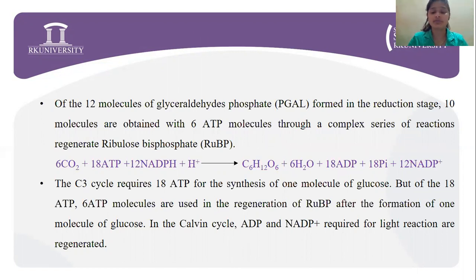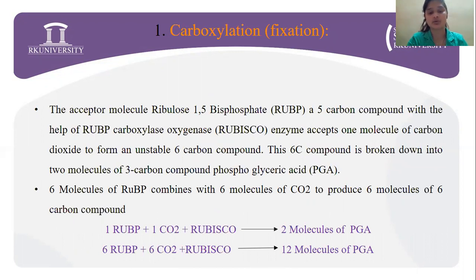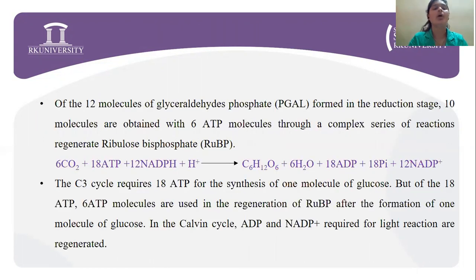Now, as we know over here, from 6 CO2 and 6 RuBP, 12 molecules of PGA are formed. Now the fate of this PGA. Of the 12 molecules of glyceraldehyde phosphate formed in the reduction stage, 10 molecules are obtained with 6 ATP molecules through a complex series of reactions, and it regenerates the RuBP, right?